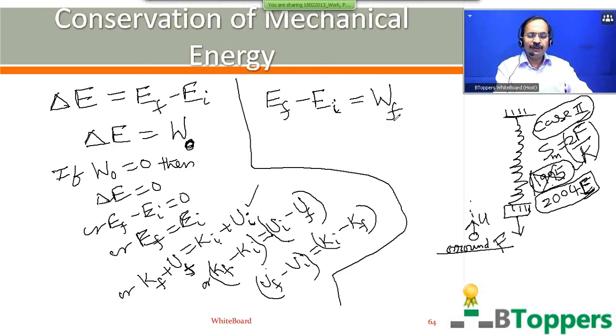So W subscript f represents the work done by the frictional force. Suppose there are several non-conservative forces acting on the body or system, then the change in the total mechanical energy is equal to the total work done by all the non-conservative forces. W_NC is the total work done by non-conservative forces on the body or system.